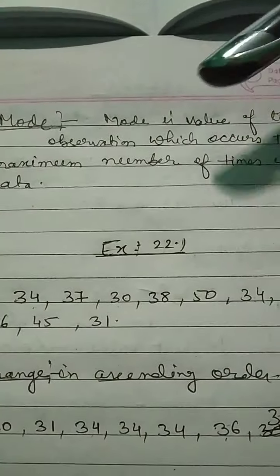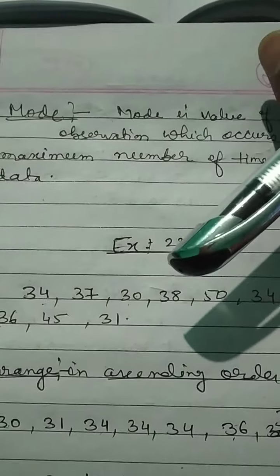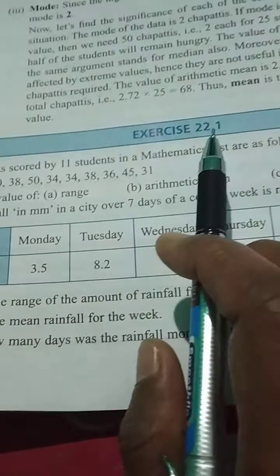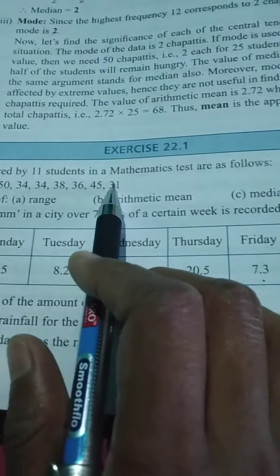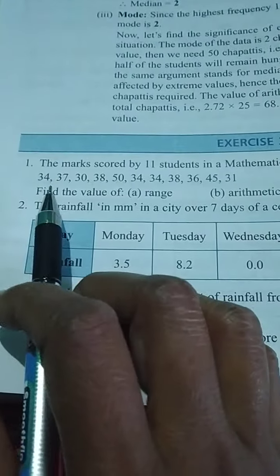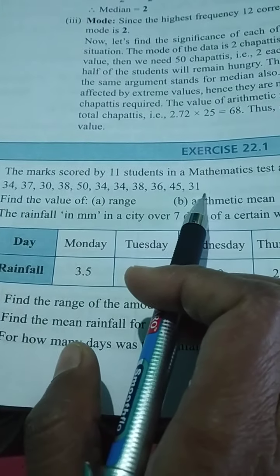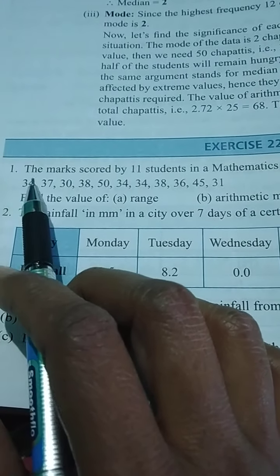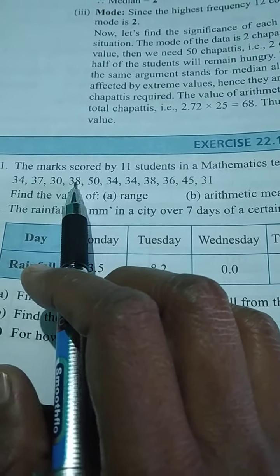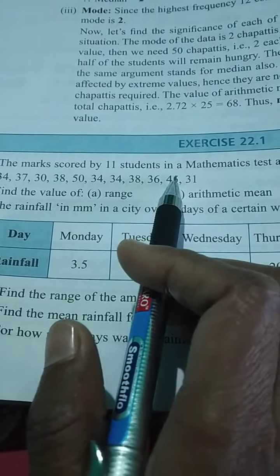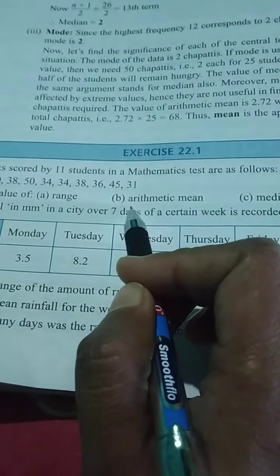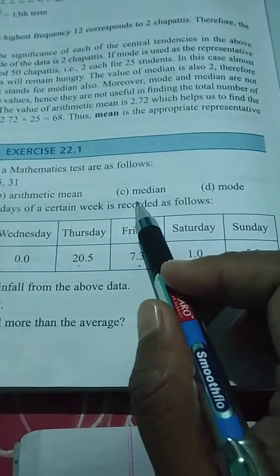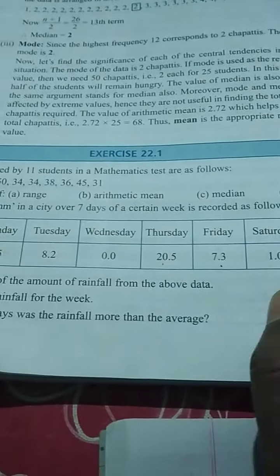Through the question, we will understand it. Okay, first question of exercise 22.1. The marks scored by 11 students in a mathematics test are as follows. These are the marks scored by 11 students. You can see 11 values are there: 1, 2, 3, 4, 5, 6, 7, 8, 9, 10, 11. And you have to find the range, the mean, median and mode also, all 4 values.